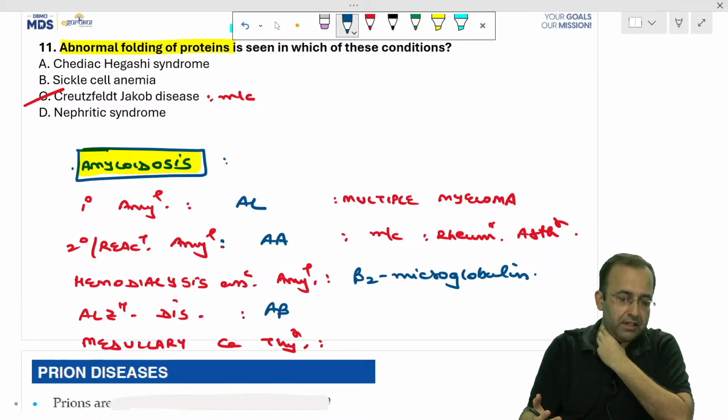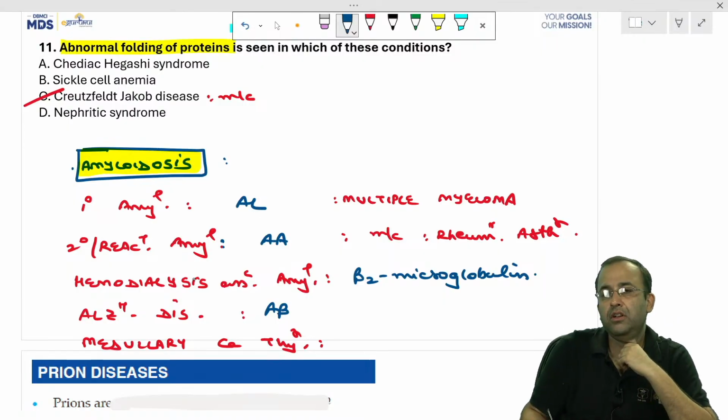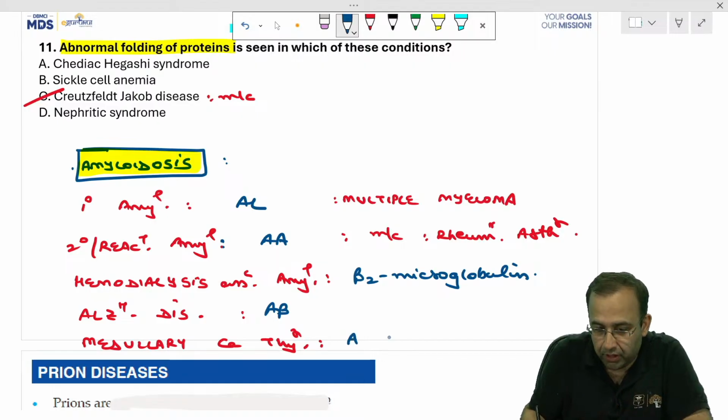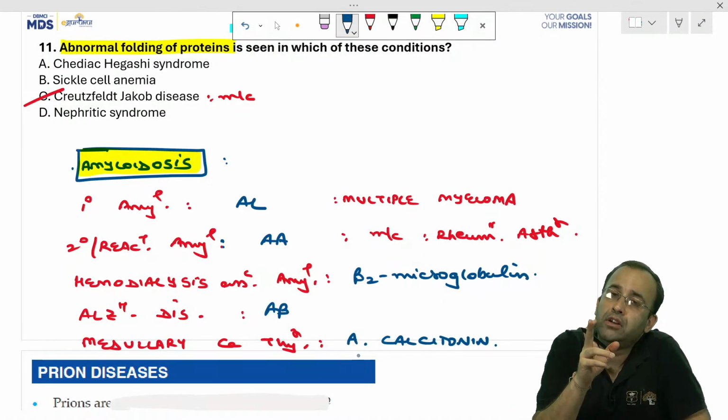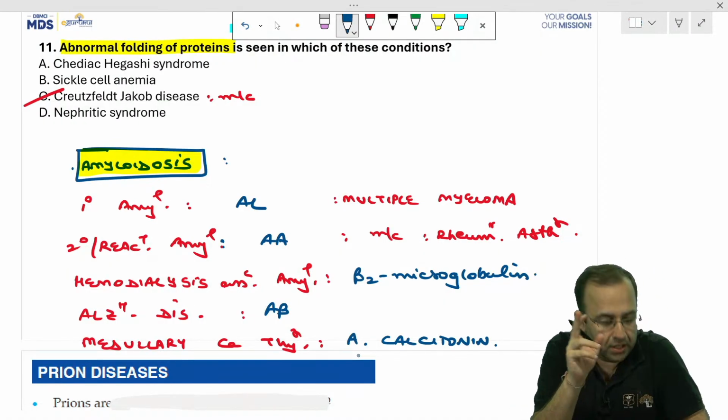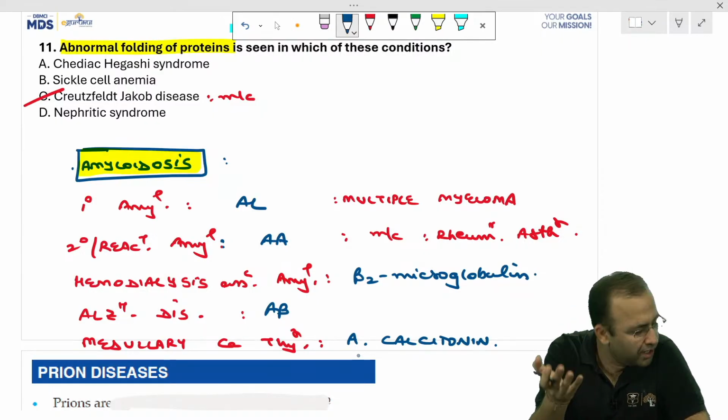Which thyroid cancer is associated with amyloid deposit? Medullary carcinoma thyroid. So which protein is getting deposited? ACAL, amyloid calcitonin. That is why the tumor marker of medullary carcinoma thyroid is calcitonin. It is calcitonin.